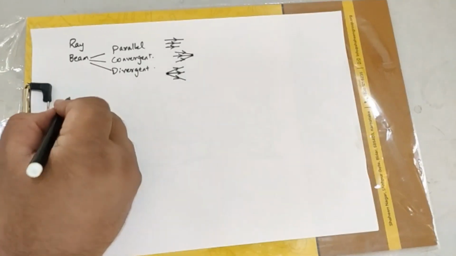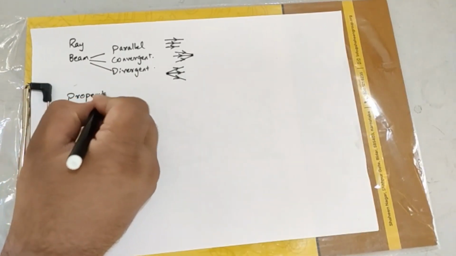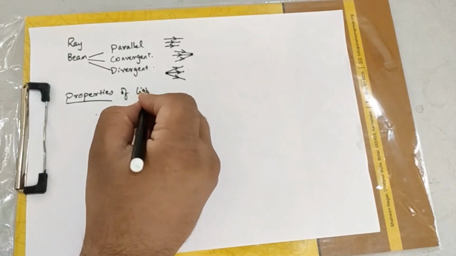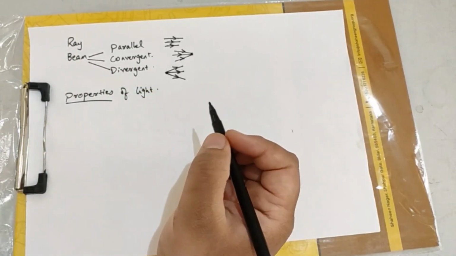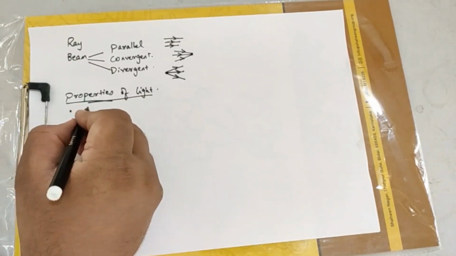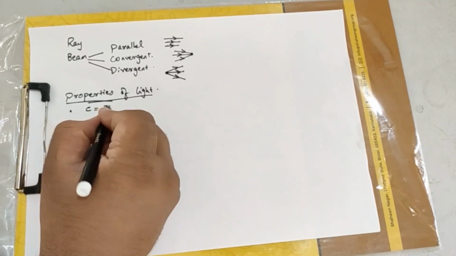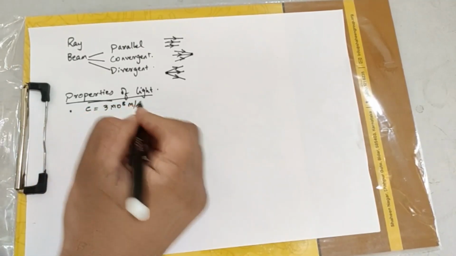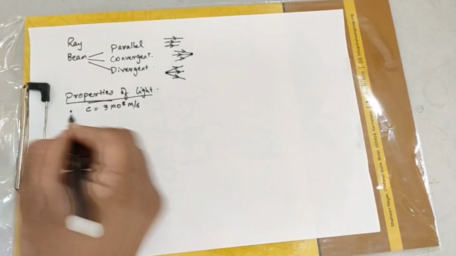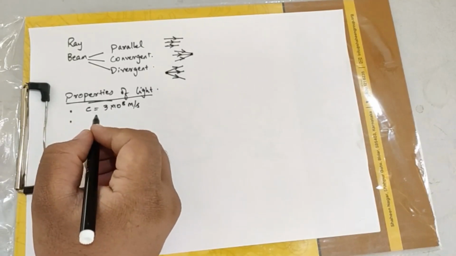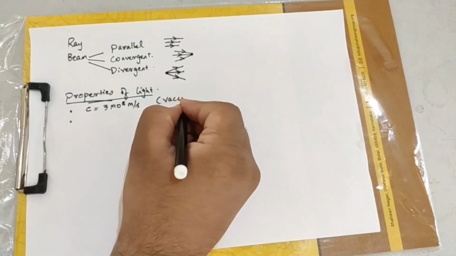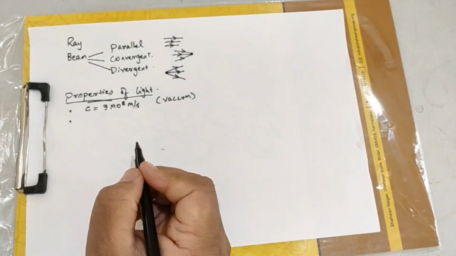Next, let us move on to the properties of light. What are the properties of light? Under the properties of light, the first thing you have already learned: the speed of light is 3 into 10 to the power 8 meters per second. This you learned in the last class. Then we learned one more thing. In vacuum, the speed of light is 3 into 10 to the power 8.